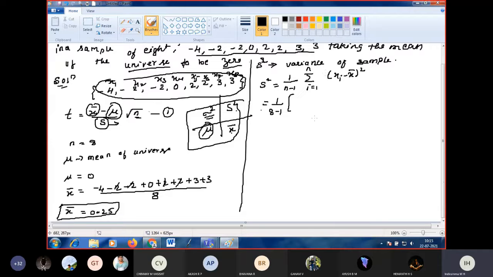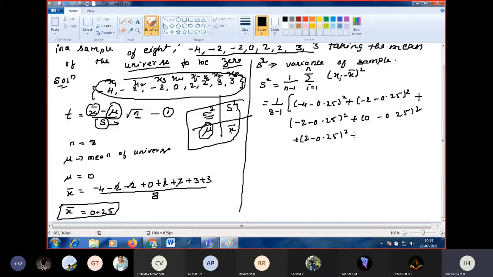For i is 1, x1 that is -4, x bar we got as 0.25, whole square, plus -2 minus 0.25 whole square, plus -2 minus 0.25 whole square plus 0 minus 0.25 whole square plus 2 minus 0.25 whole square plus 2 minus 0.25 whole square plus 3 minus 0.25 whole square plus 3 minus 0.25 whole square.